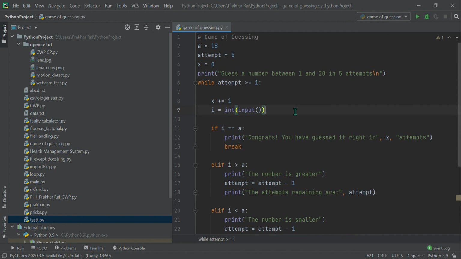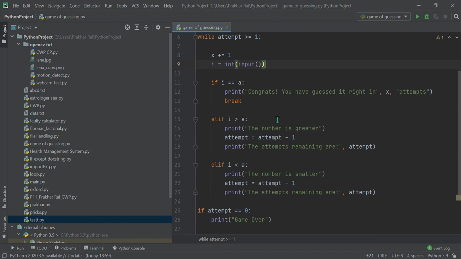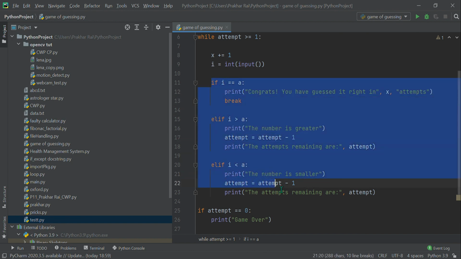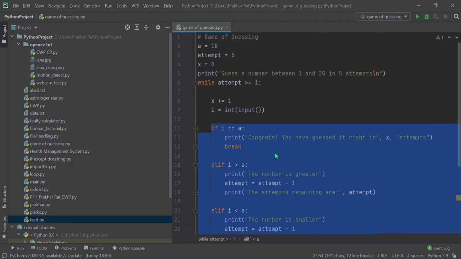One doubt should come to your mind: why is input here and not above the while loop? Because we have to keep on getting input from the user until the user gets it right. That is why we put the input statement inside the while loop, so that until he or she gets it right, the user keeps on inputting the number. Now we have created the cases. This part of the code is for the cases.